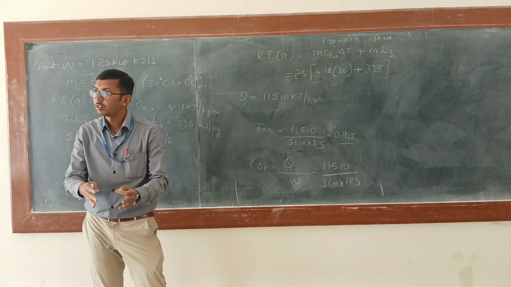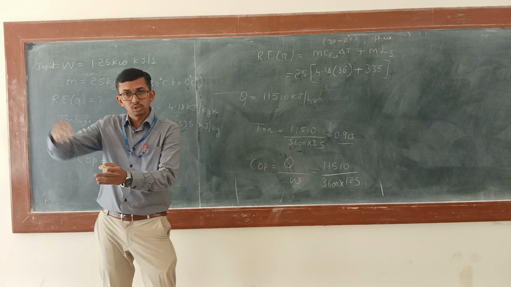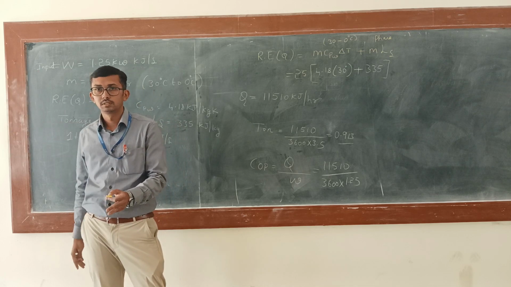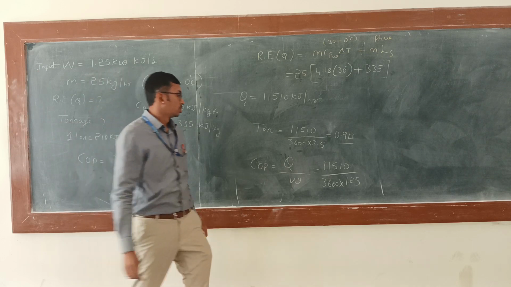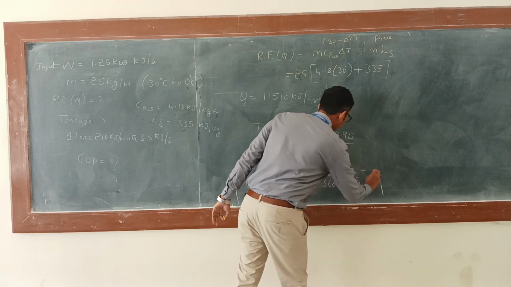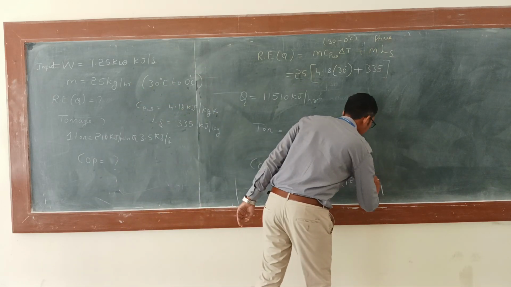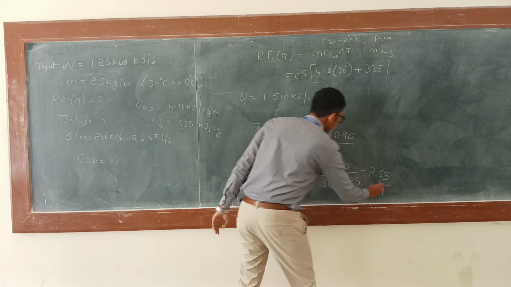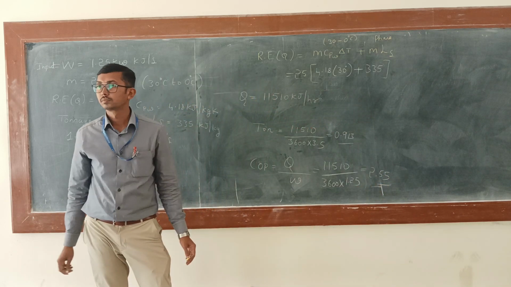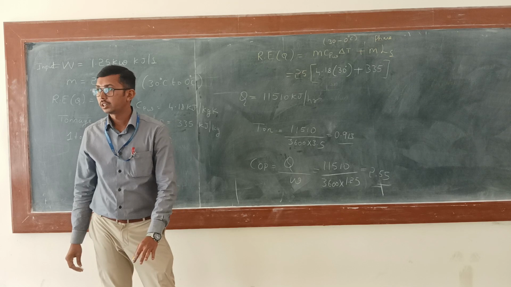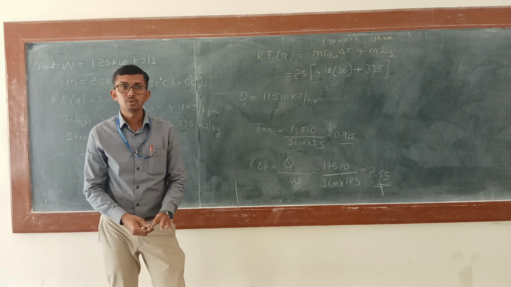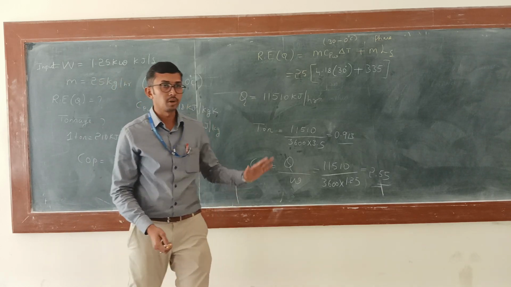I am converting from kilojoule per second to kilojoule per hour. So what is the value of COP here? 2.5. Is it clear? This is how you are going to solve the problem. I hope you understood the problem.